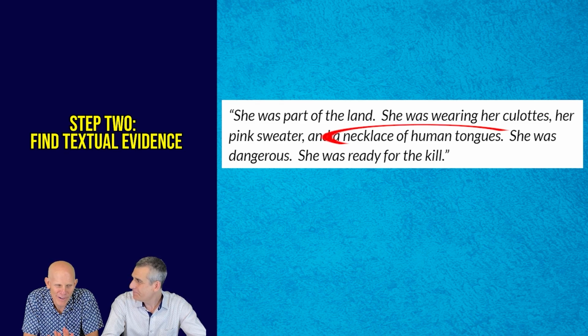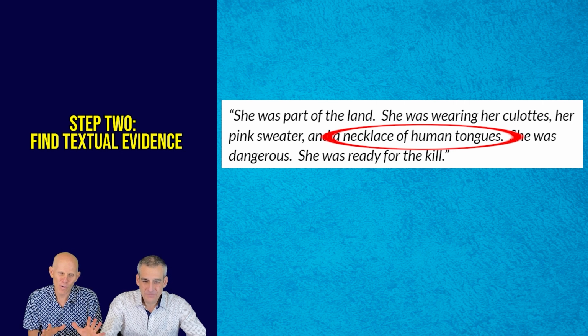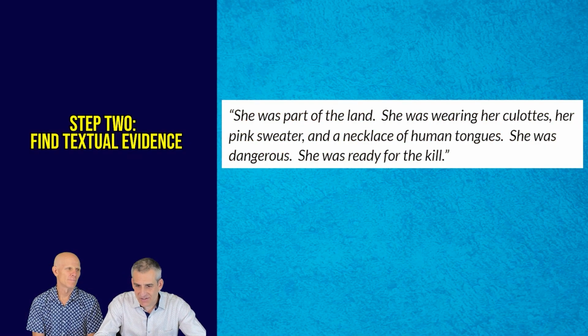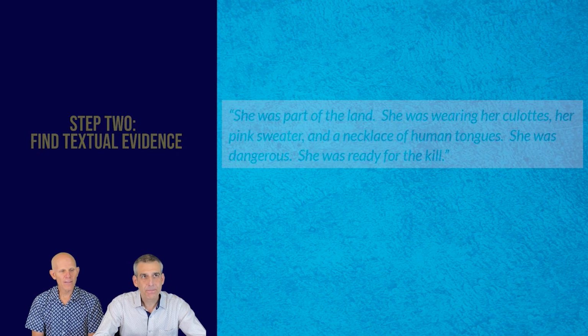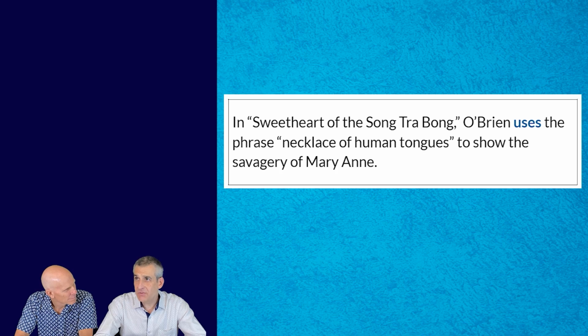I'm compelled by the necklace of human tongues. Obviously, that's a very odd thing for someone to be wearing, also like the culottes and the pink sweater. Yeah, can you make an analytical sentence that we can then pop in there so we can continue to build our analysis? Okay. O'Brien uses the phrase "necklace of human tongues" to show the savagery of Mary Anne. Okay, I like that. It talks about how this phrase is being used by O'Brien to shape meaning. I think we're on our way to some good analysis, but I really want to pin that to some sort of authorial choice.